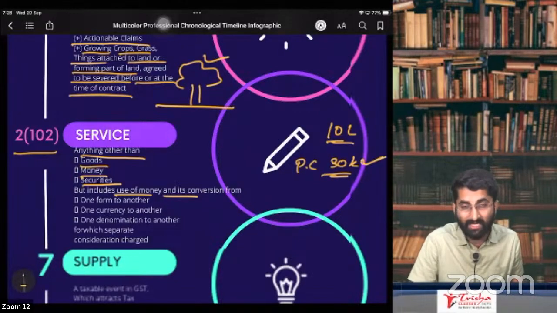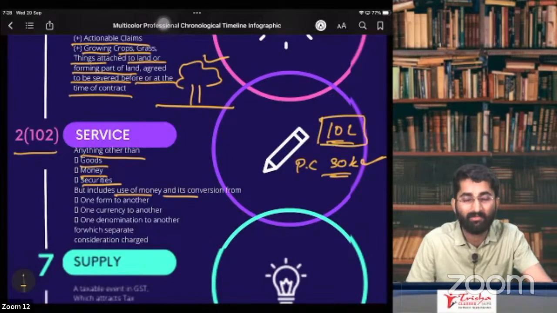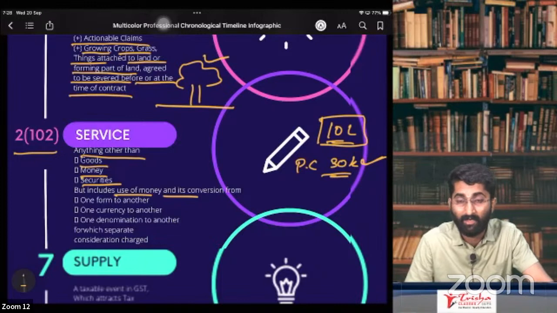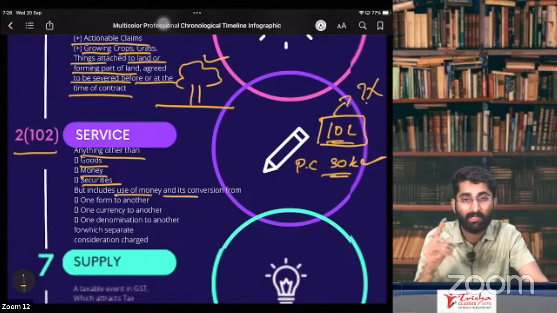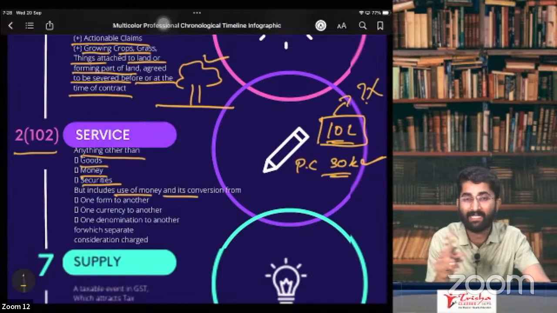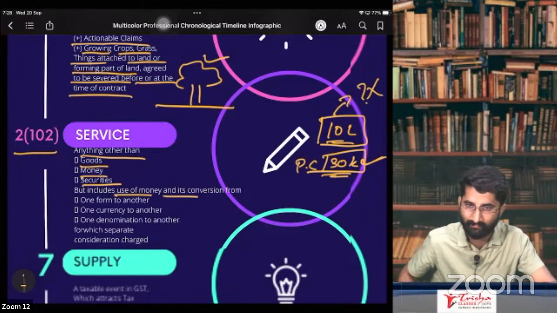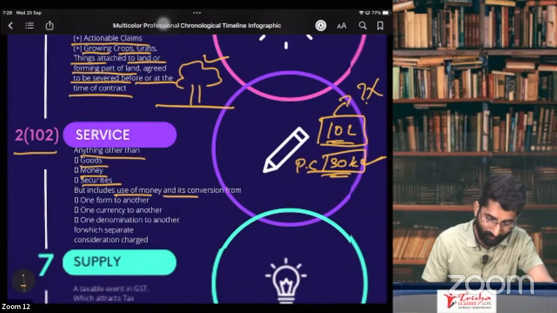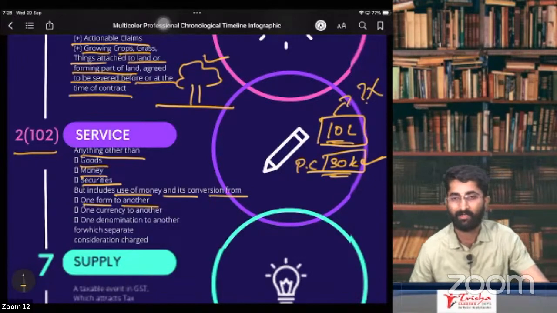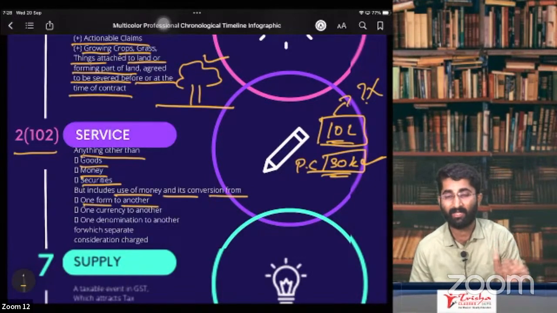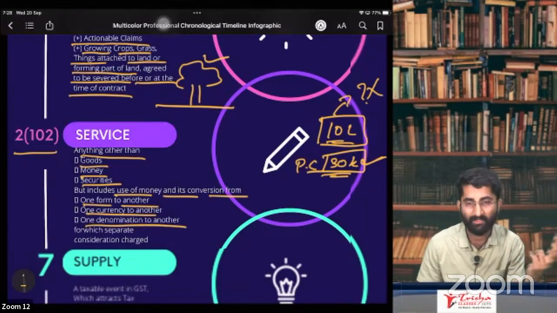On this processing charge, there is GST. Why is there GST? Because they gave you one service, that is, a 10 lakh rupees loan. Sir, on this loan, is there GST? No. On this loan, there is no GST. On 10 lakhs there is no GST, but on the 30,000 there is GST. Clear? Yes, sir. That is the use of money and its conversion from one form to another. There is GST on conversion from one form to another, one currency to another currency, one denomination to another denomination.